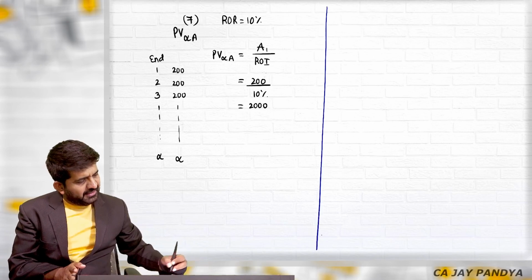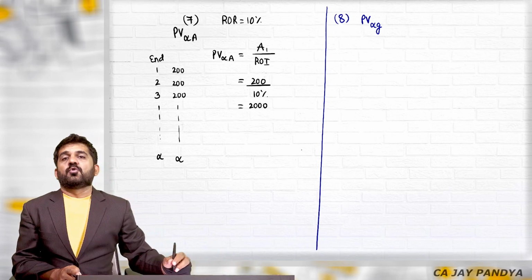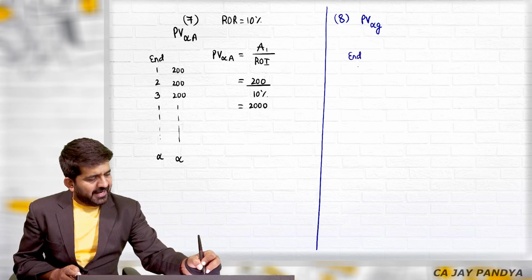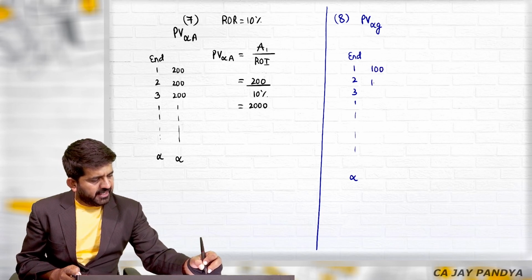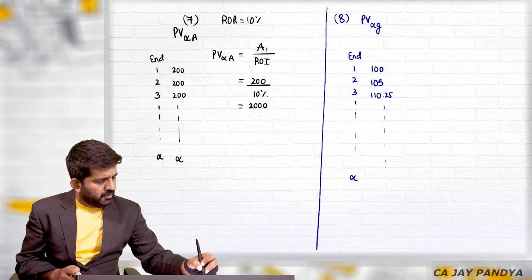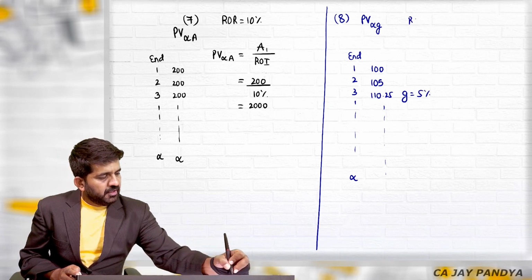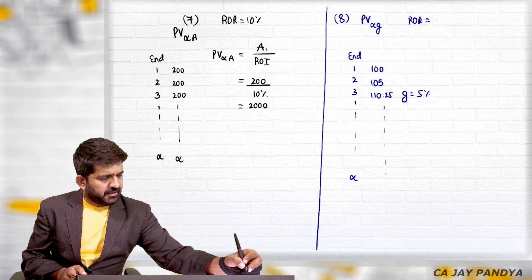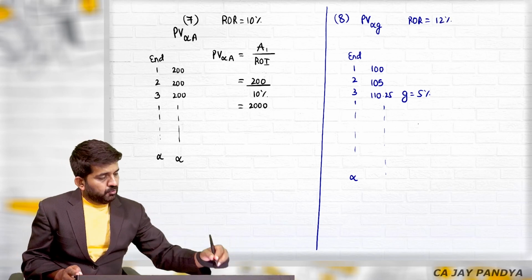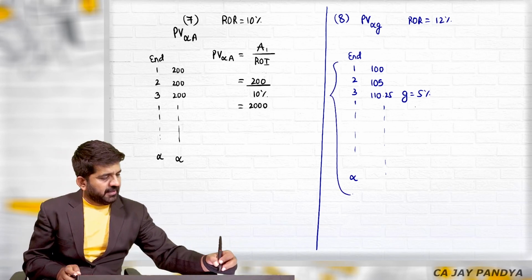And the eighth category of question is present value of infinite cash flow with growth. Say at the end of first, second, third year up till infinity, the cash flow is 100, 105, 110.25, which is increasing at a growth rate of 5%. If required rate of return is 10%, let me take a different figure, 12%. How to find out present value of all this cash flow which is growing at 5%?